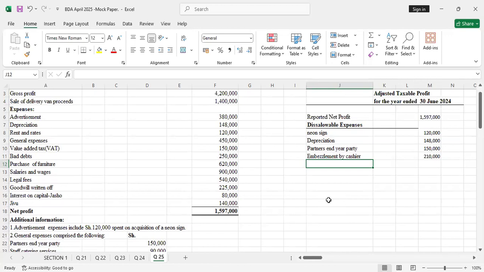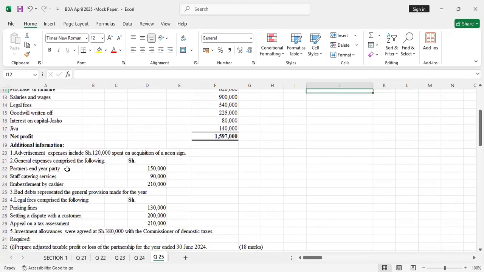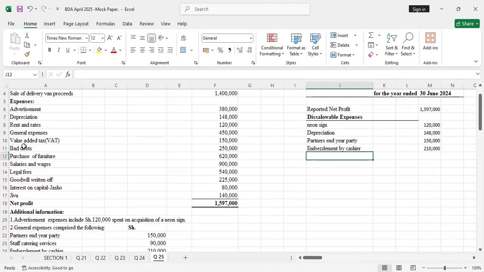So VAT here, the value added tax, we assume that these people were in a business dealing with items on which we pay value added tax. It's a partnership. Because they've not clarified, we leave it at that point. We don't take VAT as disallowable. So that's an allowable expense.